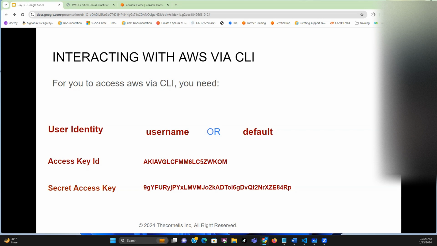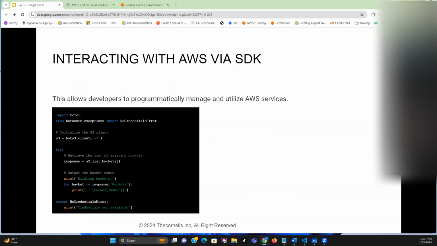And let's look at if you are interacting with AWS through the SDK. This is how it looks. This is the work of a developer, although in reality, as a cloud security engineer, you need to learn how to automate your process or your tasks. So for you to automate your tasks, you're going to be learning some programming language, and the programming language that is very useful out there is Python.